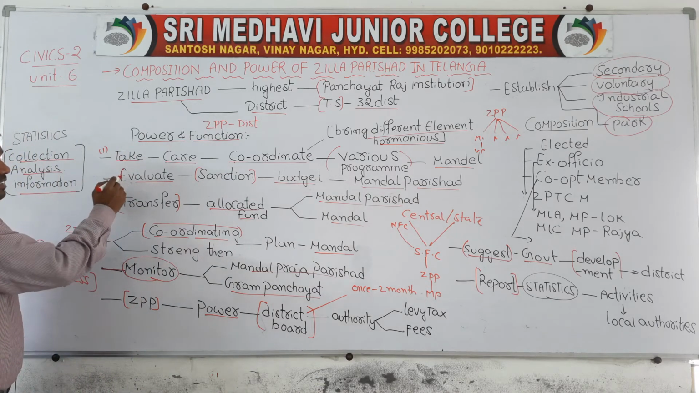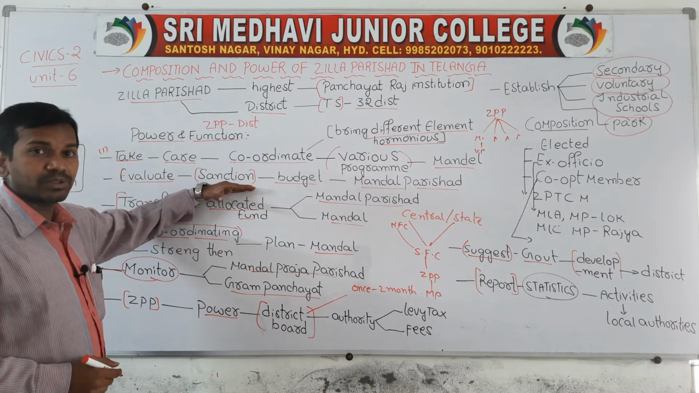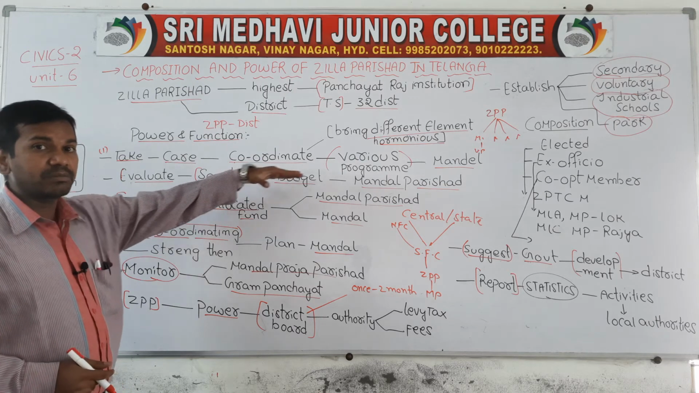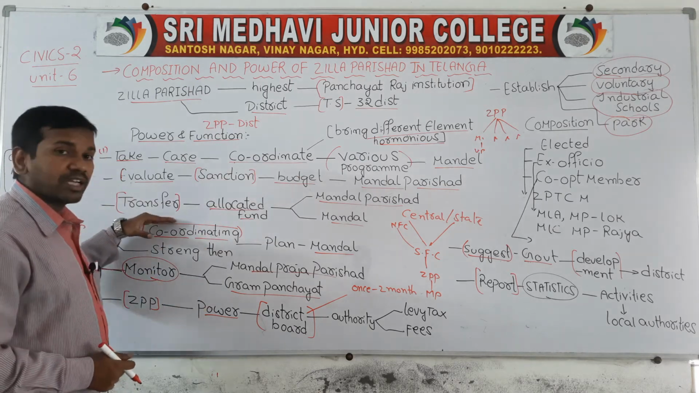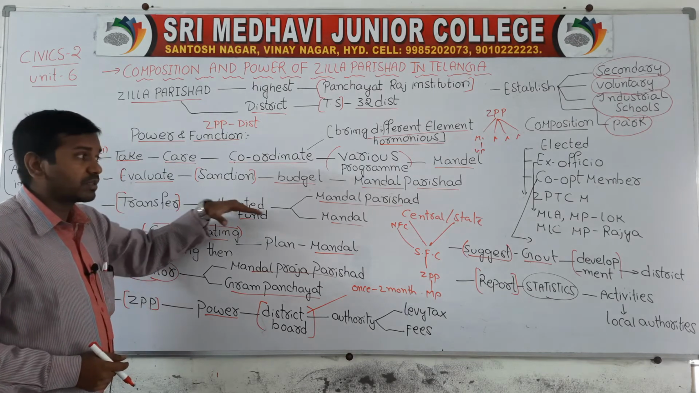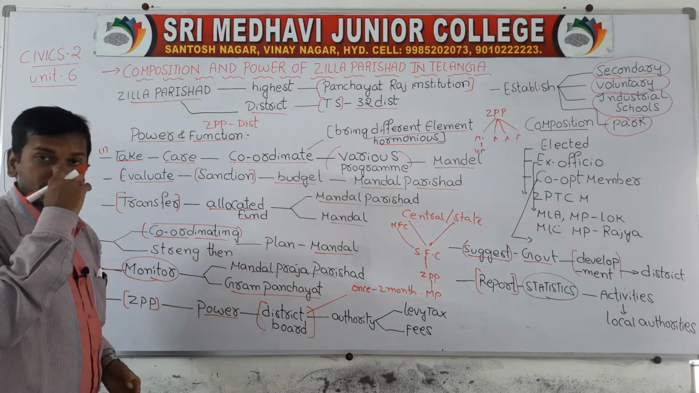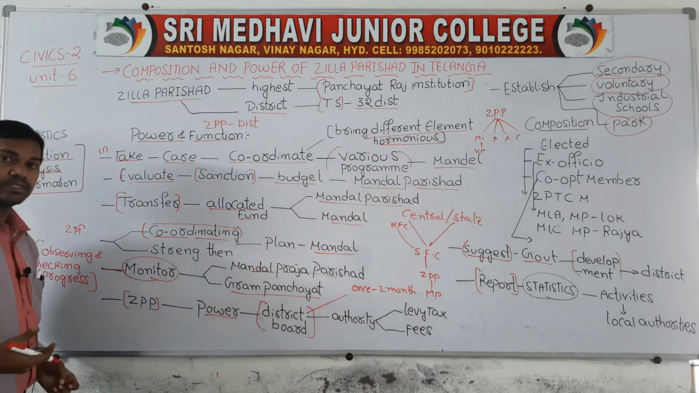So Zilla Praja Parishad will provide some sanctions. Whenever the budgets are prepared, budgets are going to be sanctioned. Zilla Praja Parishad will sanction the budget regarding Mandal Parishad. If funds have to be allocated and distributed, Zilla Praja Parishad will distribute and allocate funds to the Mandal Parishad and Mandal level. Whatever funds they have to distribute, Zilla Praja Parishad will allocate those funds.